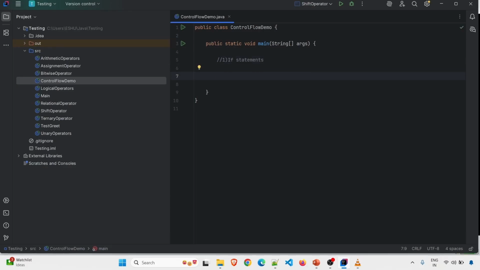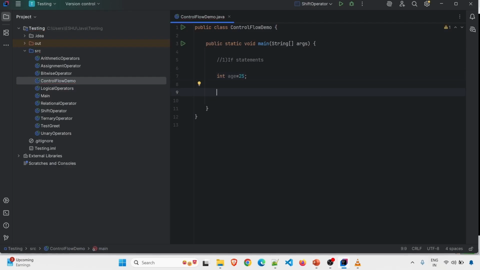Now suppose I want to check a person's eligibility to vote. If the person has age greater than 18, I want to print that the person is eligible to vote. How can I achieve that using an if statement? So suppose I have a person. First, I will create a variable of integer type. I will store the person's age in this variable, and the person's age is, suppose, 25.